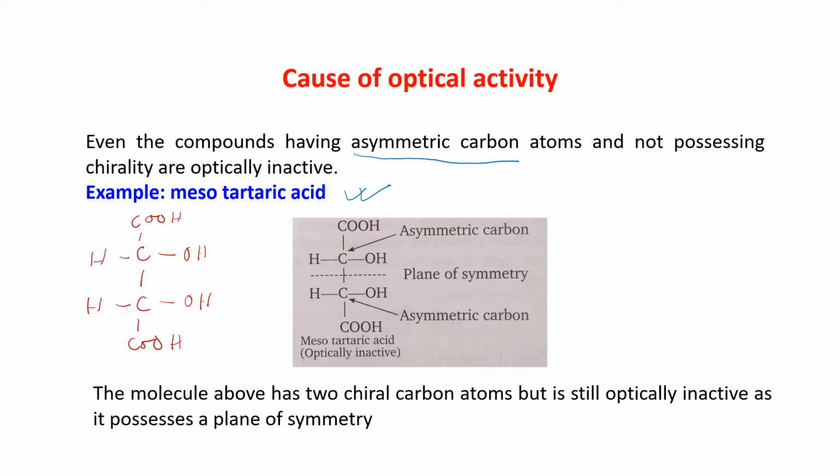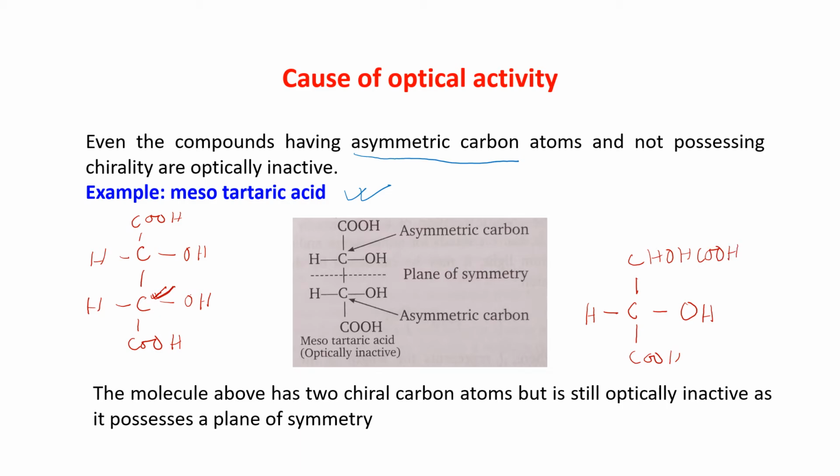Now, if we talk about this carbon atom, on one side I have H, on the other side I have OH, and here I have COOH, and this one is CH, OH, COOH. I can write it in this way.